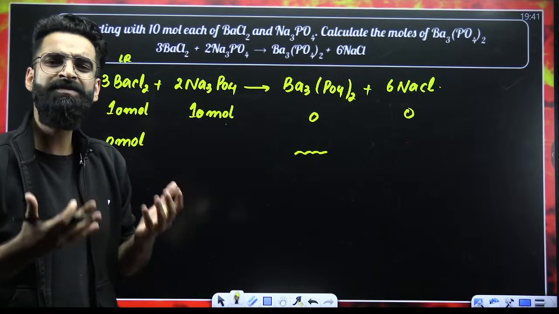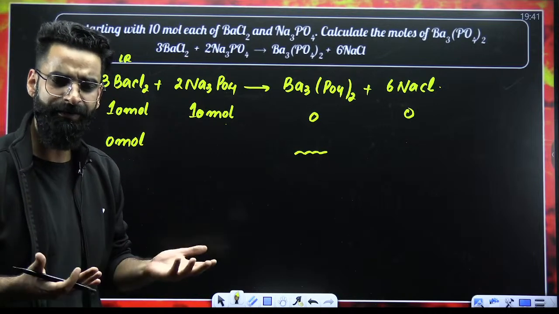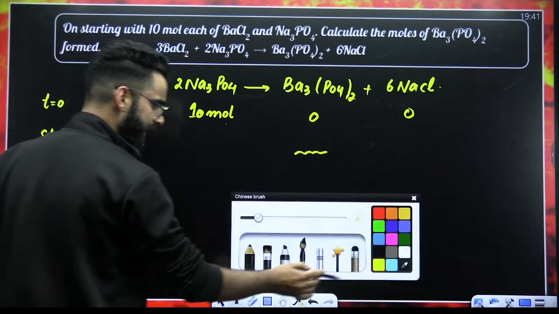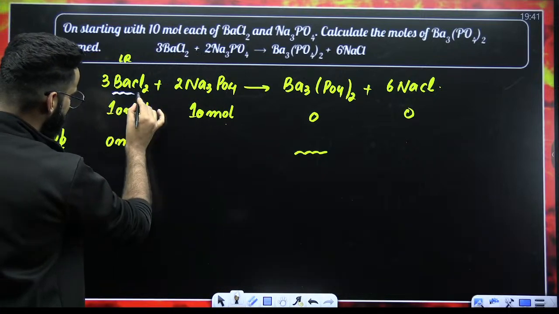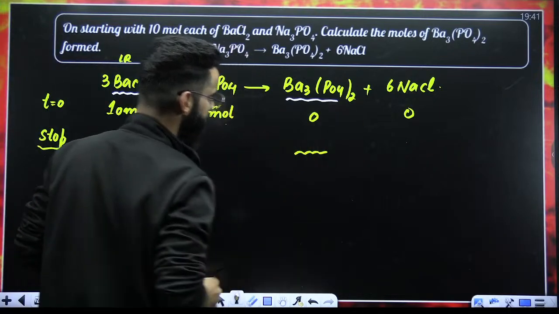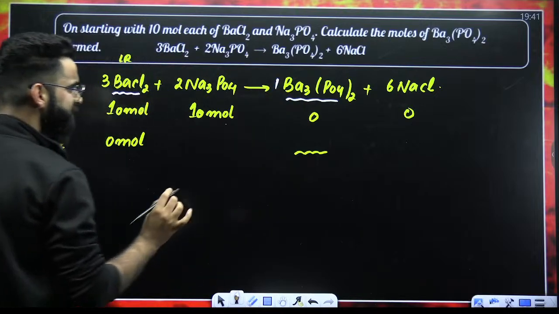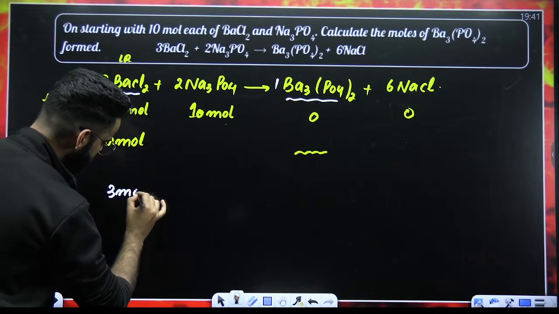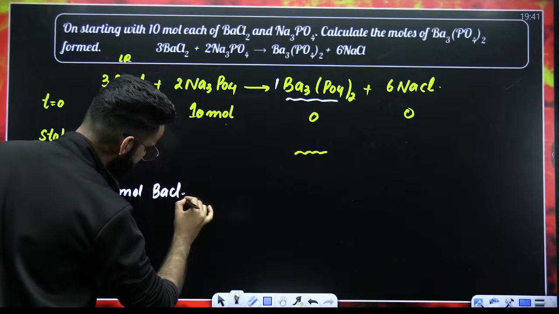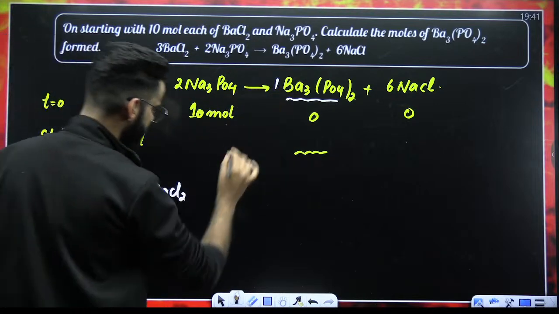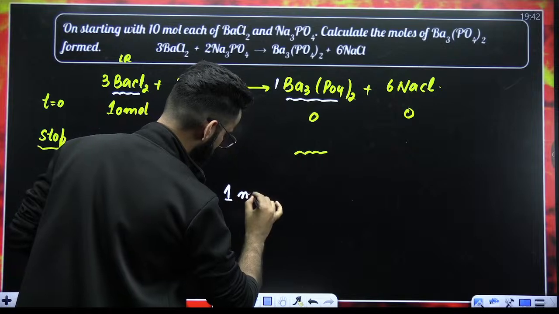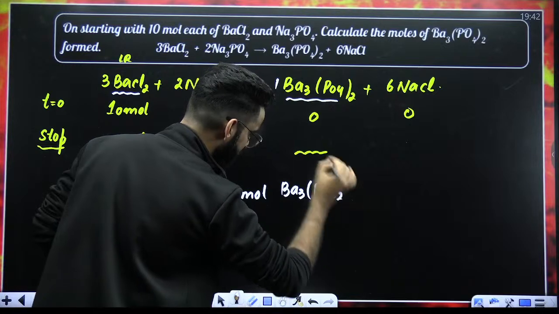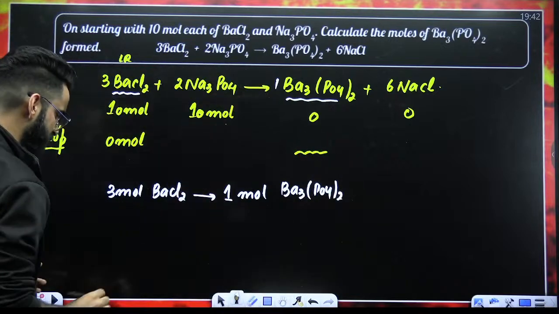Who gives me the information about that? It is the limiting reagent which gives me the information about every single thing in the reaction. So what I'm going to do over here is relate the stoichiometry of the limiting reagent with this Ba3(PO4)2. Now, my dear students, look carefully. Stoichiometry is telling us that 3 moles of BaCl2 gives 1 mole of barium phosphate.